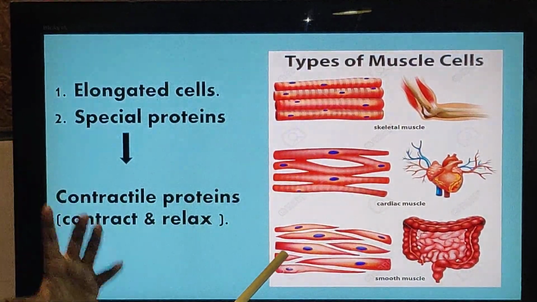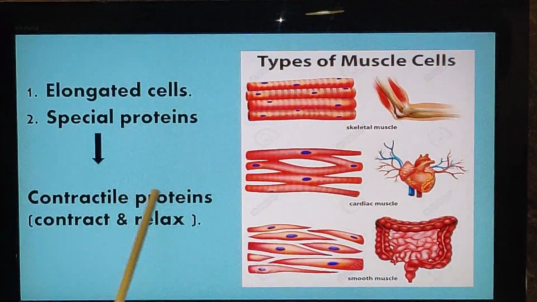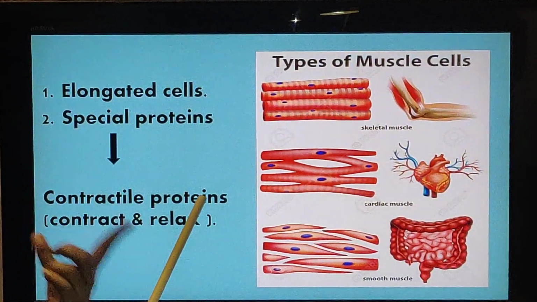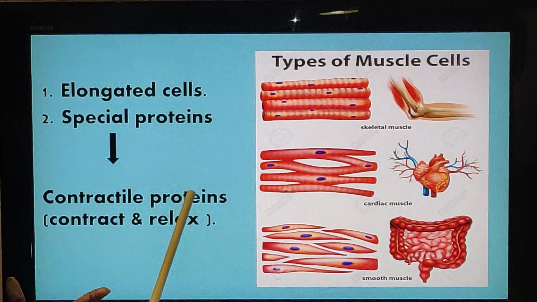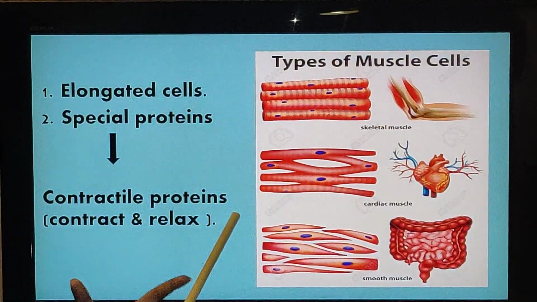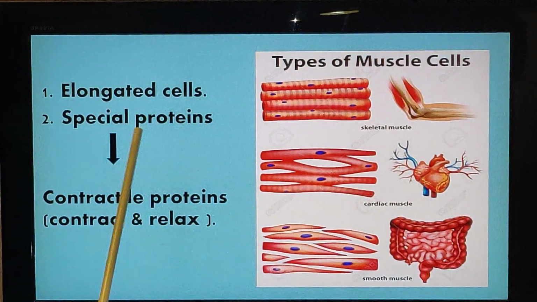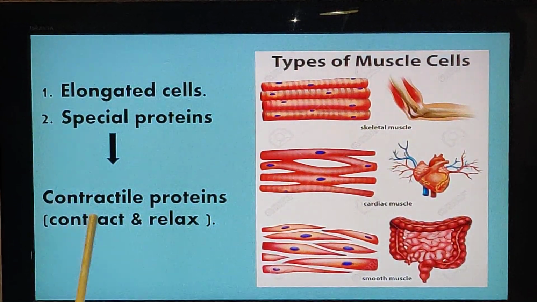The movement of the muscles is only because of the contractile proteins. You will learn that in detail in higher classes. They are called myosin and actin filaments. Because of these contractile proteins, that is actin and myosin, there is contraction and relaxation of the muscles. So remember the common feature, that is the contractile proteins.